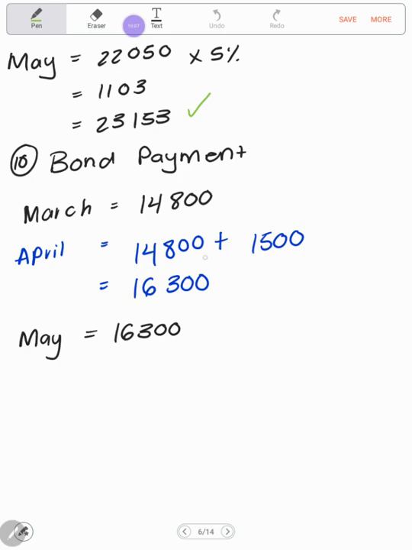So from the 1st of April, the month of April, I'm adding the 1,500. So my bond repayment now will be 16,300, and it will be the very same for May.